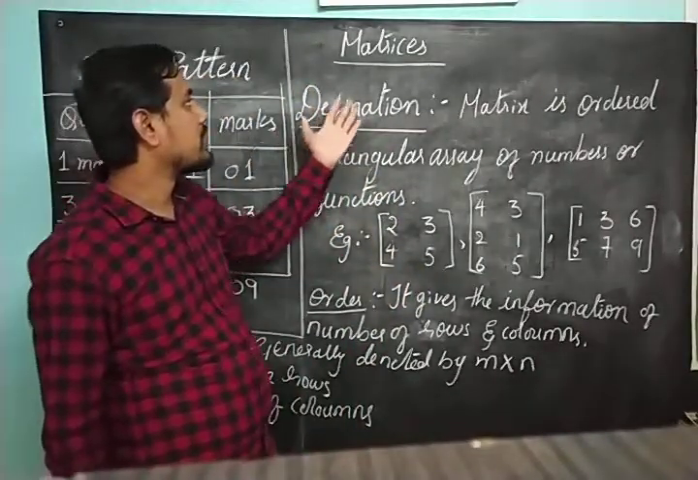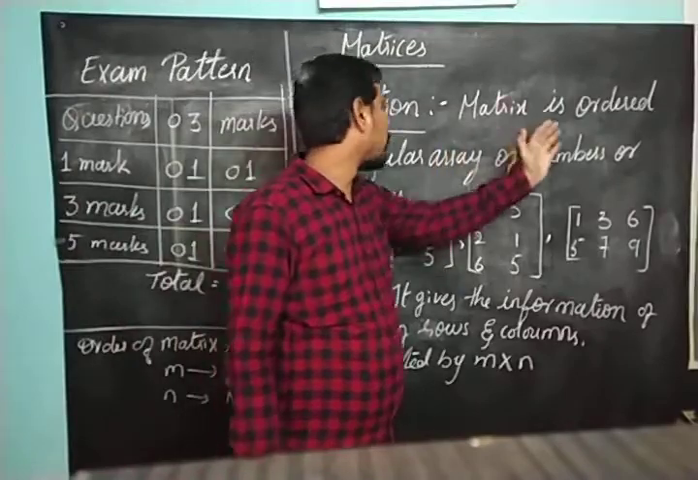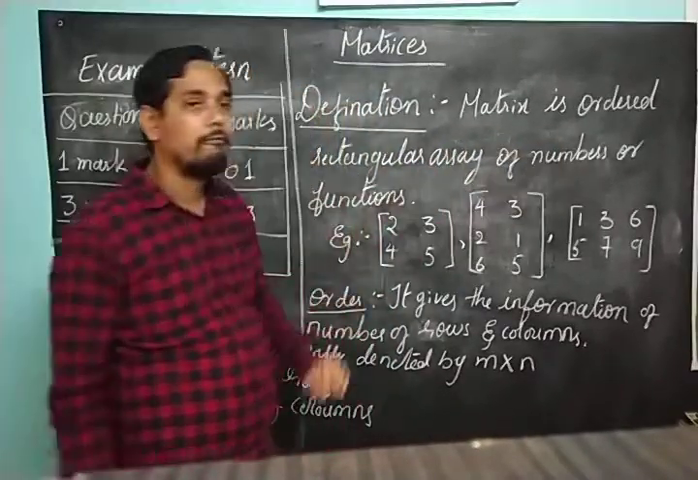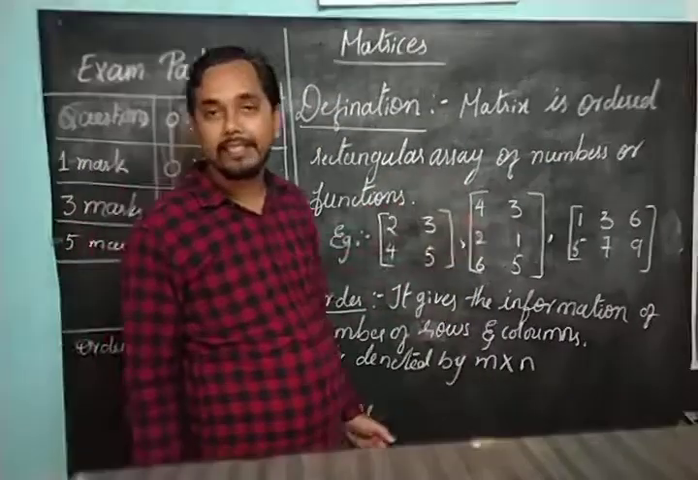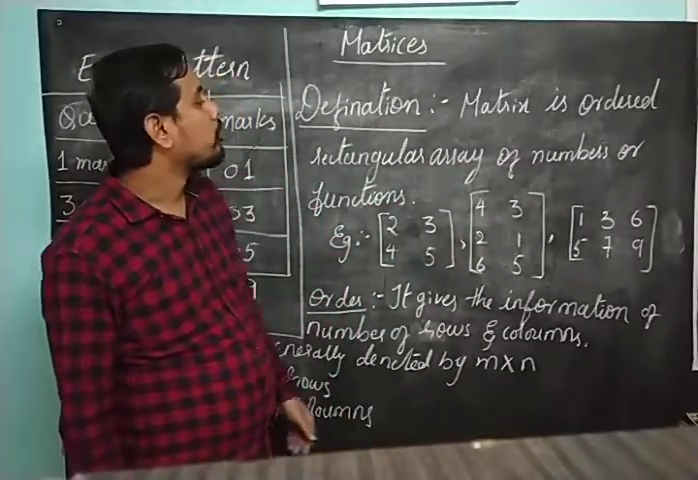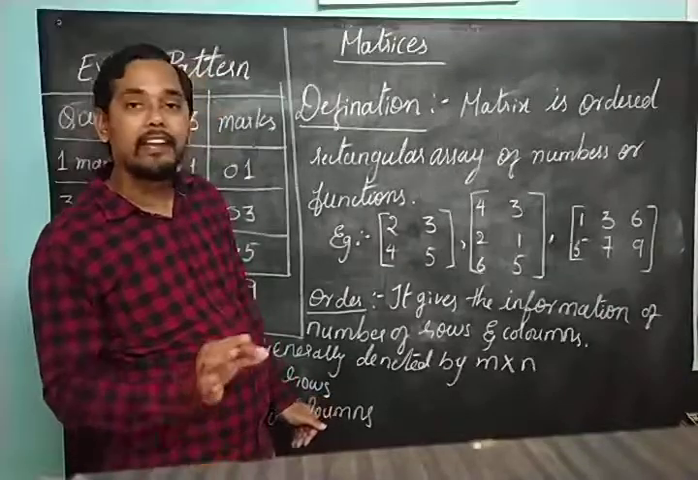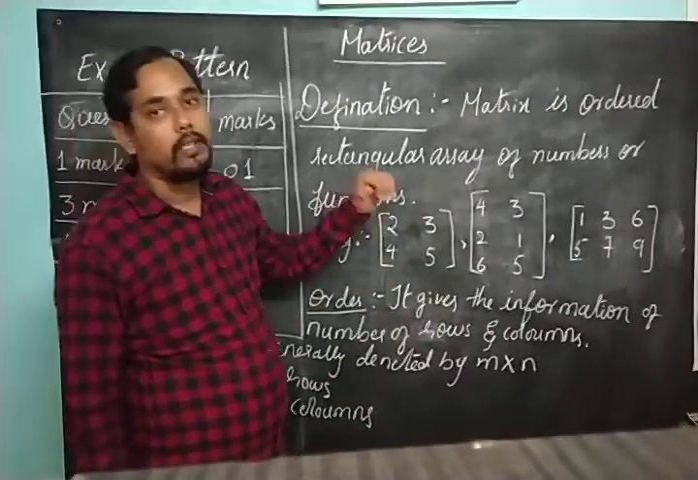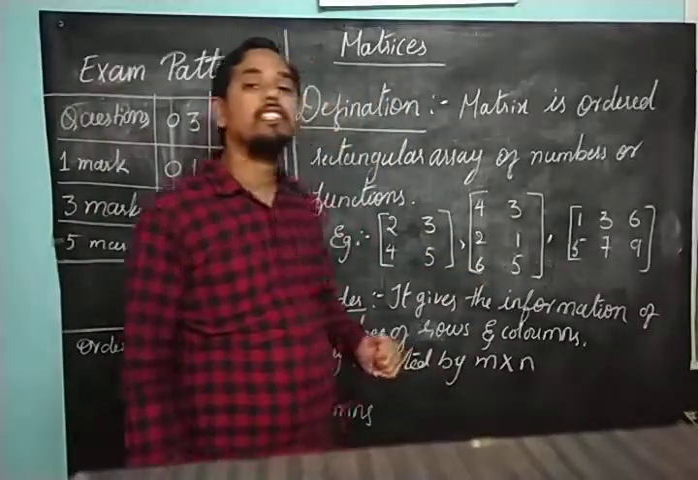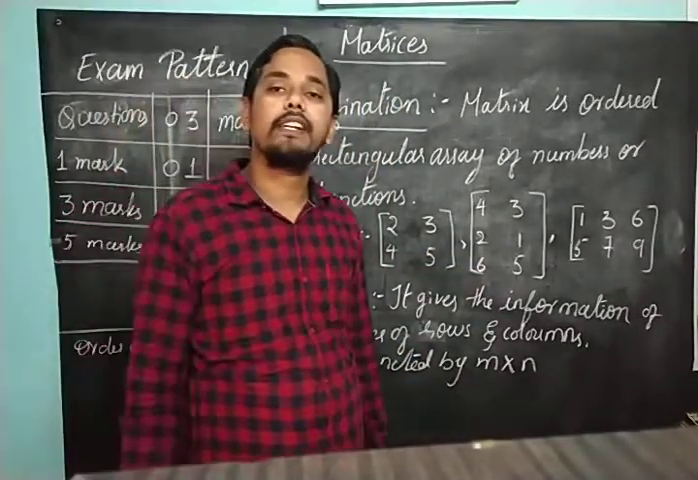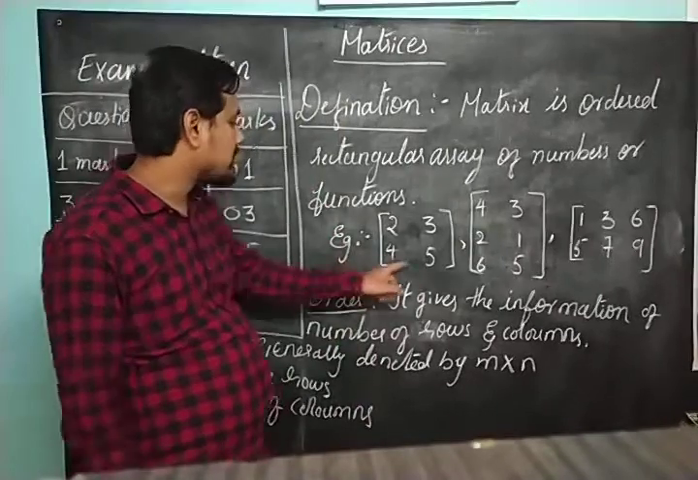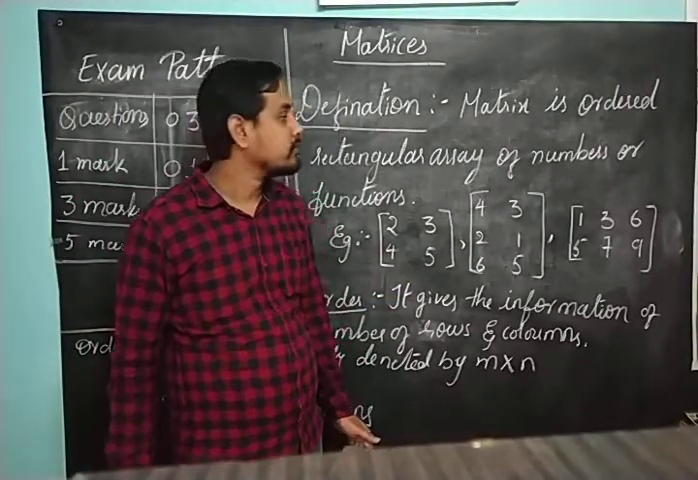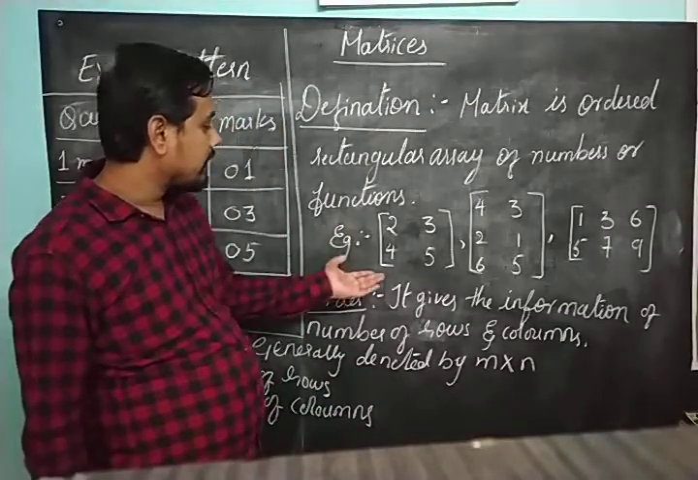So what does the definition say about a matrix? A matrix is an ordered rectangular array of numbers or functions. What do you mean by array? It is nothing but arrangement. So a matrix is an ordered rectangular array of numbers or functions. To make it simple, arranging the numbers in the form of rows and columns and representing them in a square bracket, we can call it a matrix. You can see the example here.